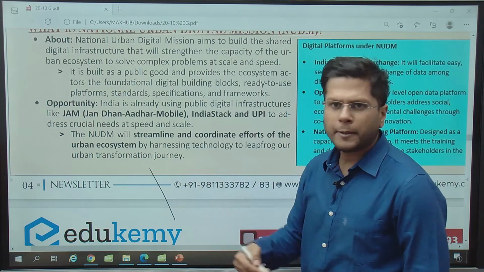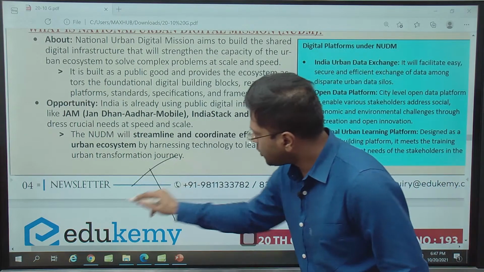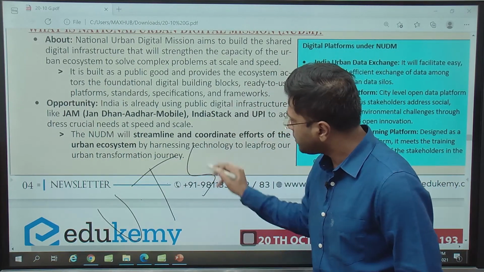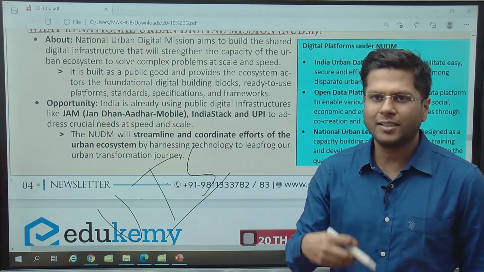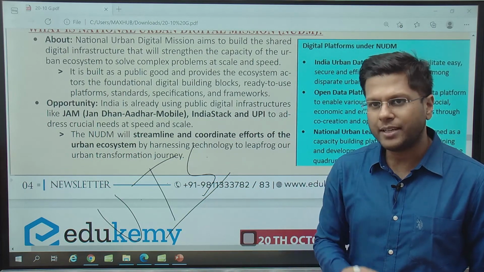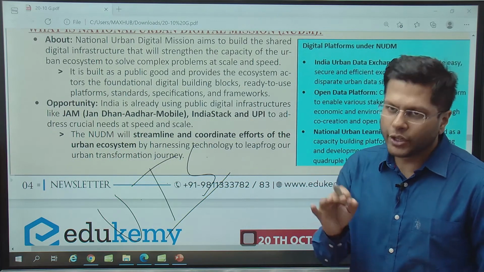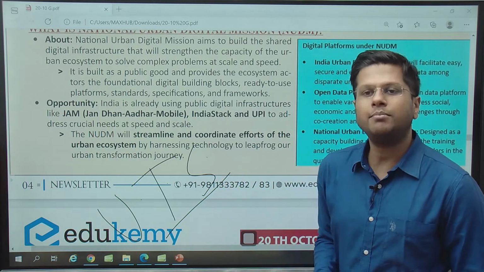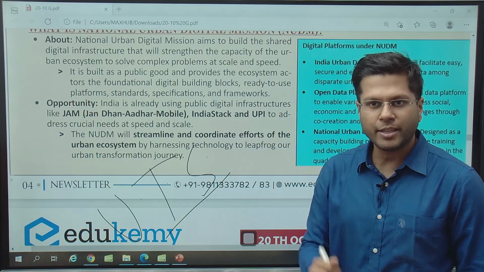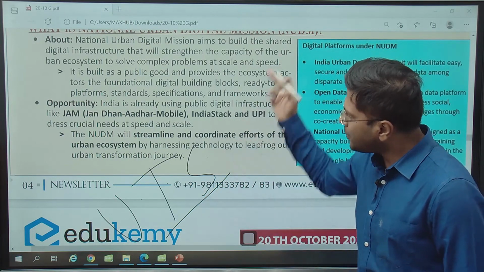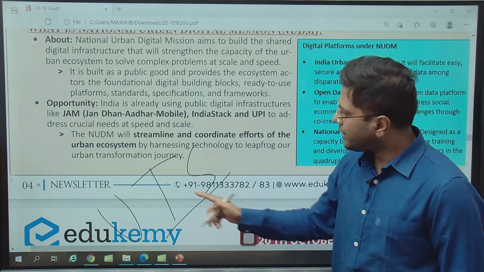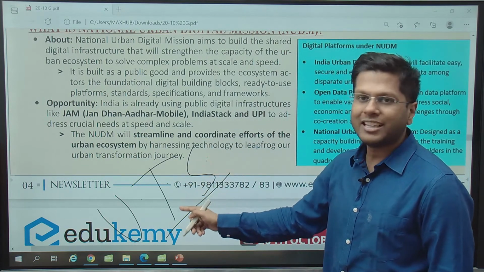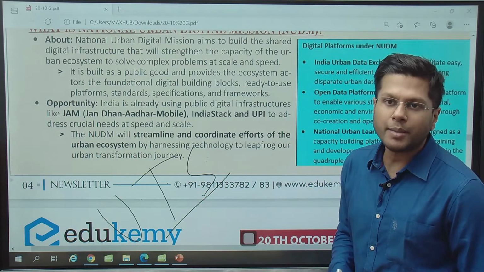Consider the urban transport system. Now, do we know right now, if you are based in a city like Meerut, okay, let us consider a bigger city, if you are based in a city like Delhi, do you know what time your bus will arrive at your bus stop? We do not know that. But the urban digital system will ensure that the timings of all the rapid transport systems and local transport systems are available to people for them to use.